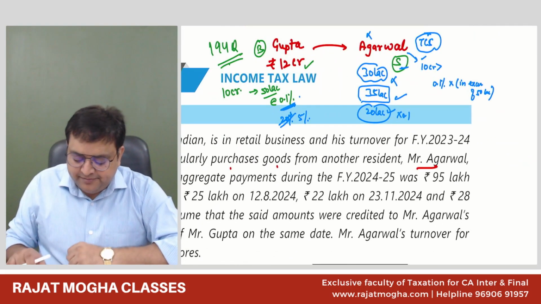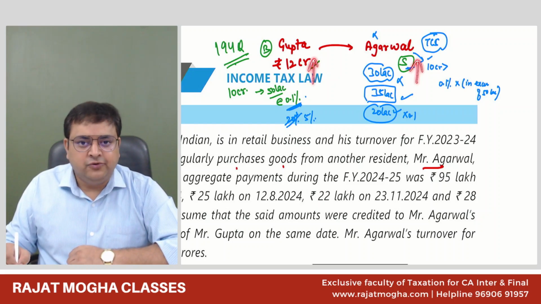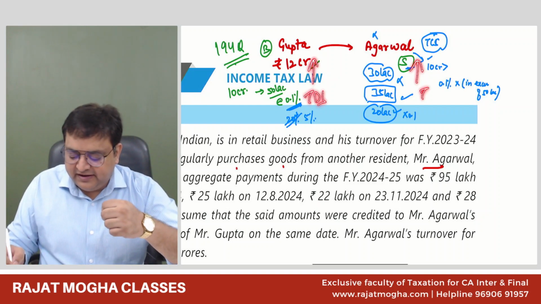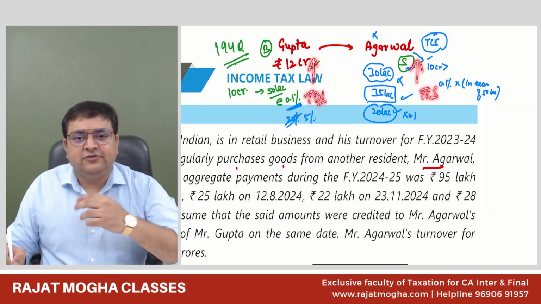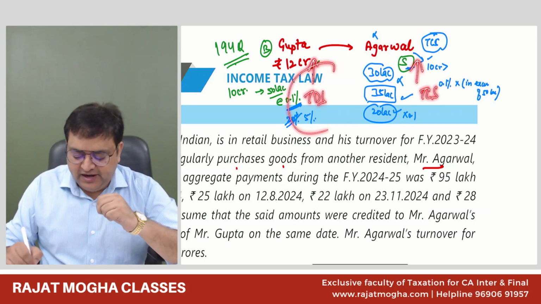So let's say, for example, Mr. Gupta's turnover is also more than 10 crore. Mr. Agarwal's turnover is also more than 10 crore. Now there is a fight between these two. He is saying TDS and he is saying TCS, because his turnover is also more than 10 crores. So in this case, who will win? TDS will win.